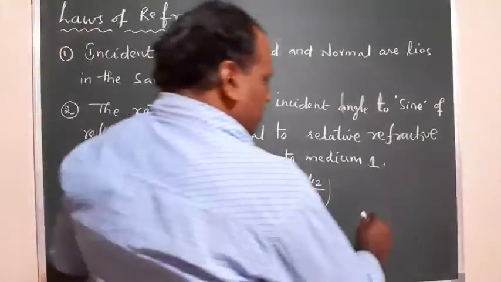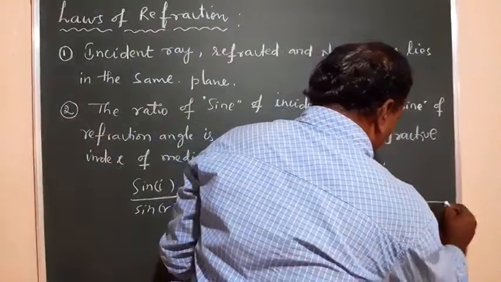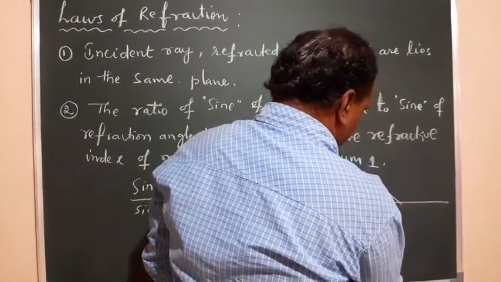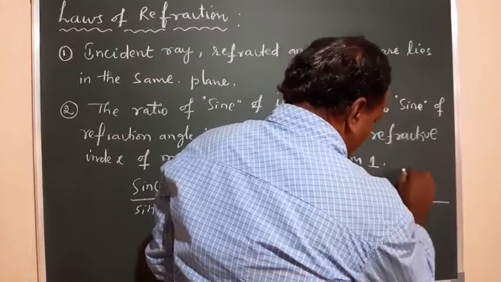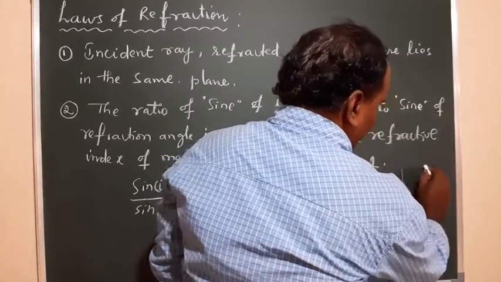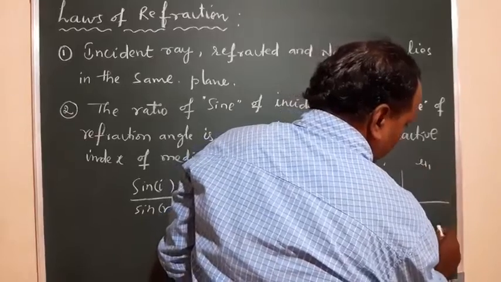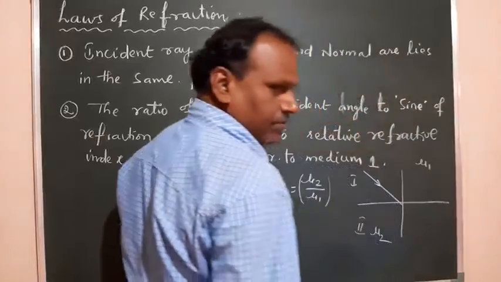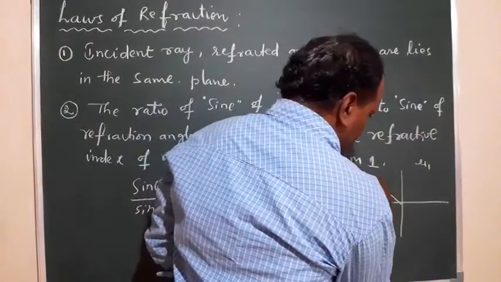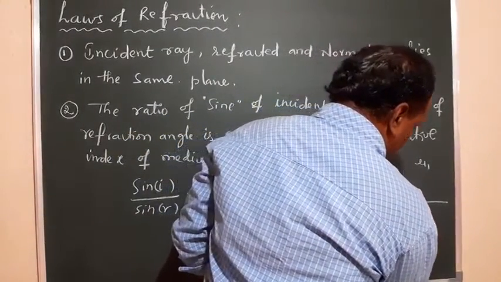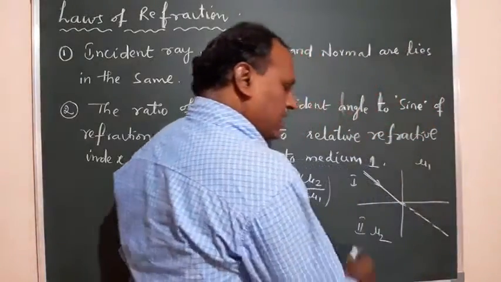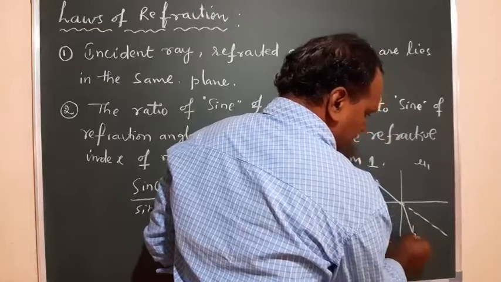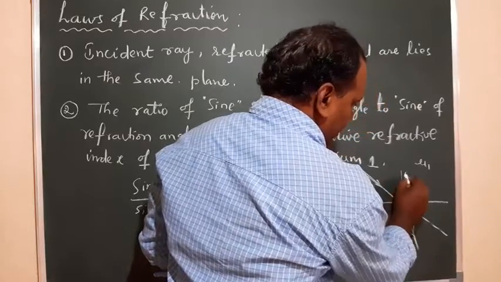So just observe here, this is the interface when the ray of light is propagating from medium 1 to medium 2, and this is a normal drawn, right? Medium 1 has refractive index mu 1 and the second medium has refractive index mu 2. This is the incident ray, and this is the actual direction of the ray. It may be bending away from the normal or towards the normal, whatever it may be. This is the normal we have here.